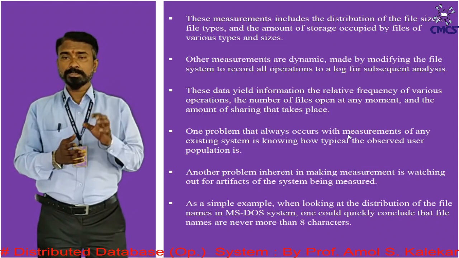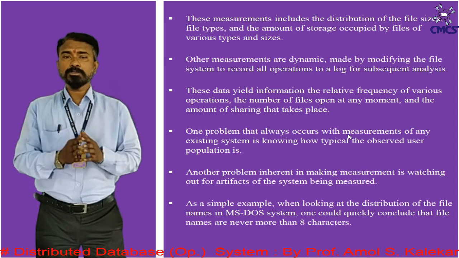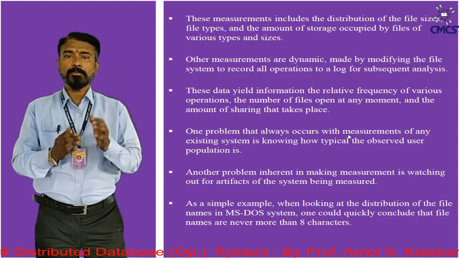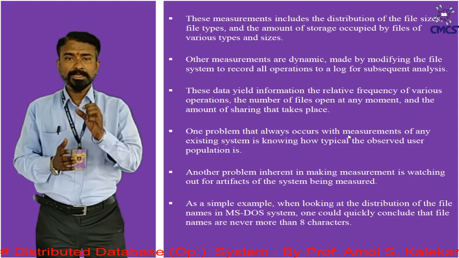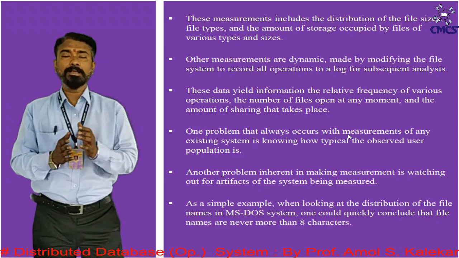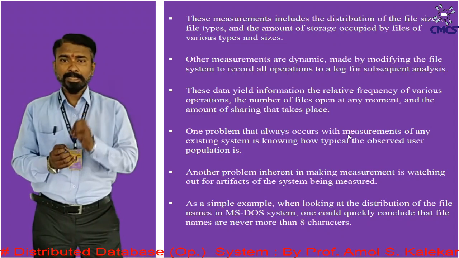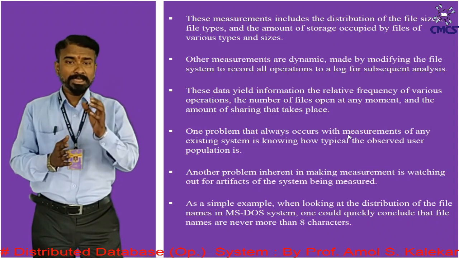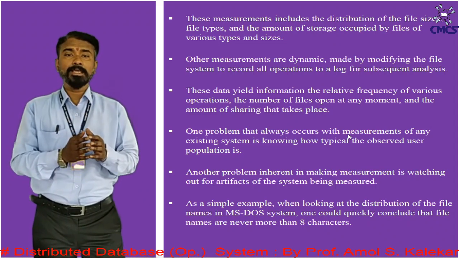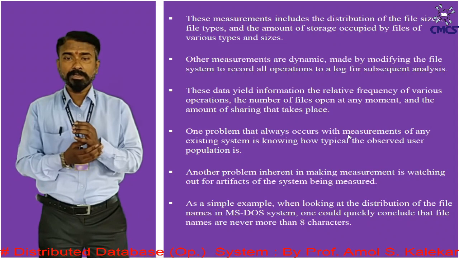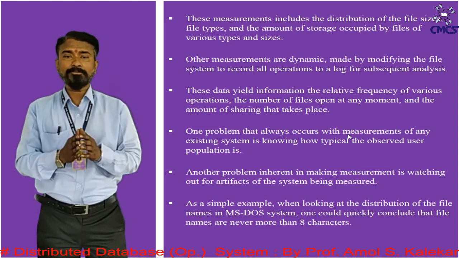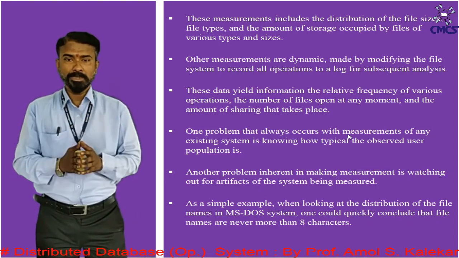When we are doing all these things, one problem that always occurs with measurements of any existing system is knowing how typical the observed user population is. Another problem inherent in making the measurements is watching out for artifacts of the system being measured.